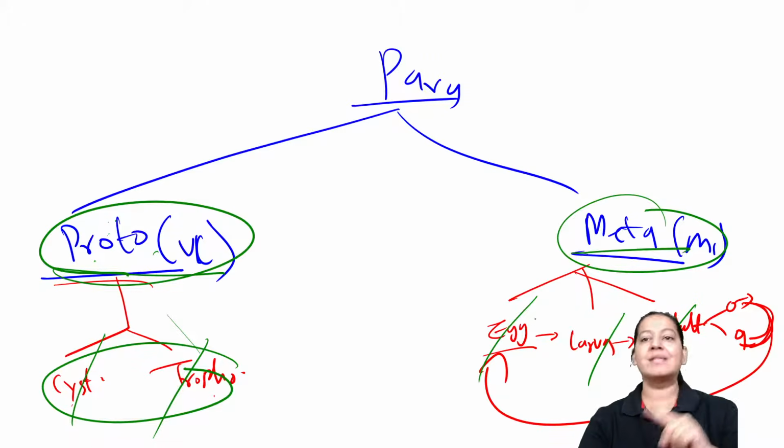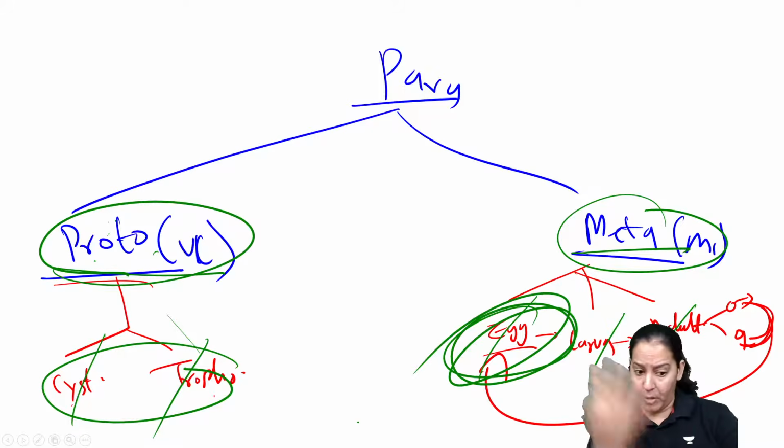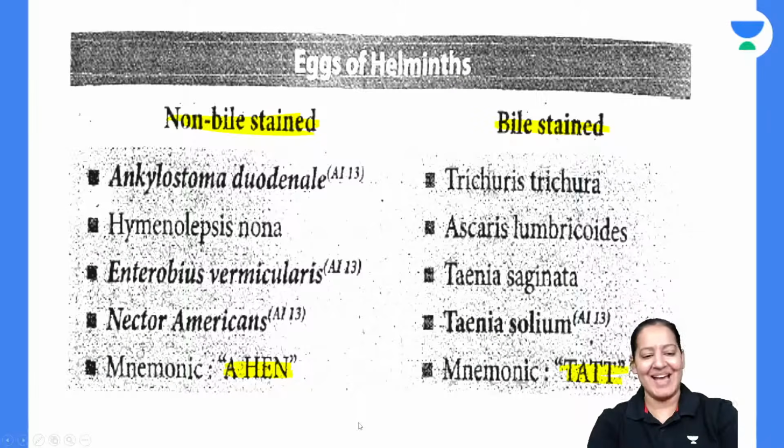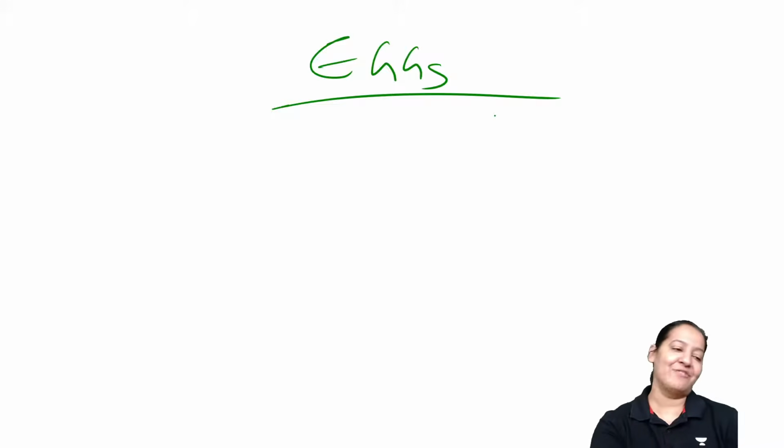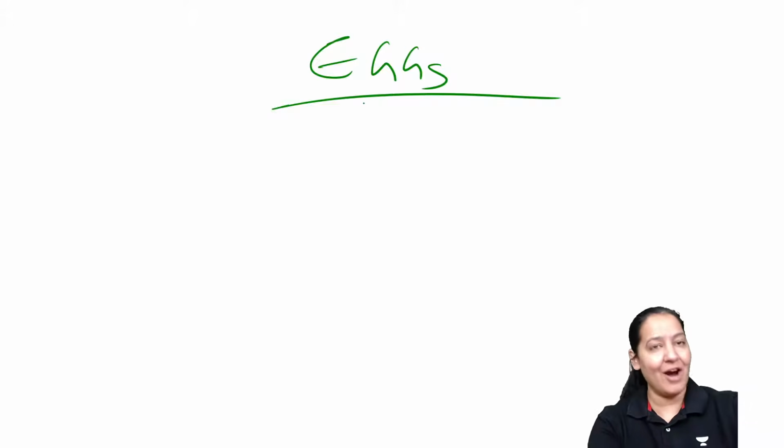In the metazoa, let's talk about egg. Eggs are of 2 types. Let's talk about the egg. Eggs पे mnemonic दे देते हैं. Of the metazoa, eggs of the helminth are of 2 types.